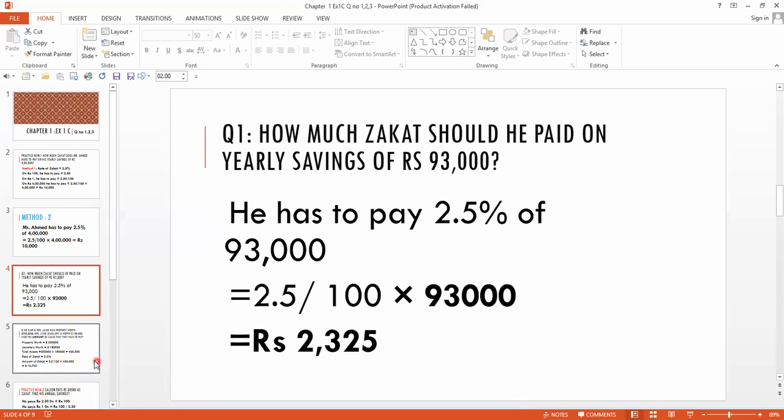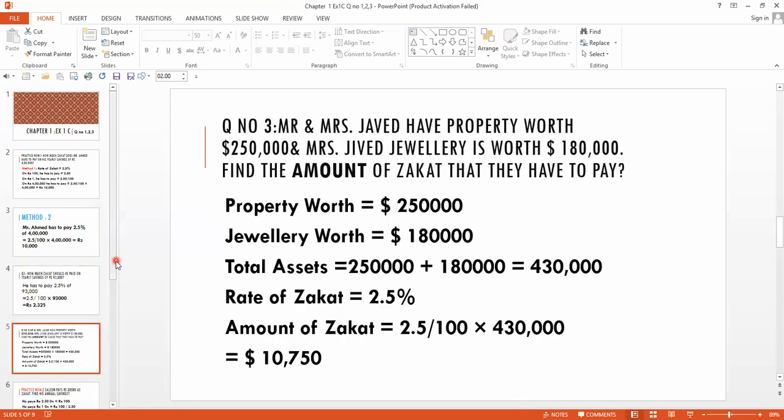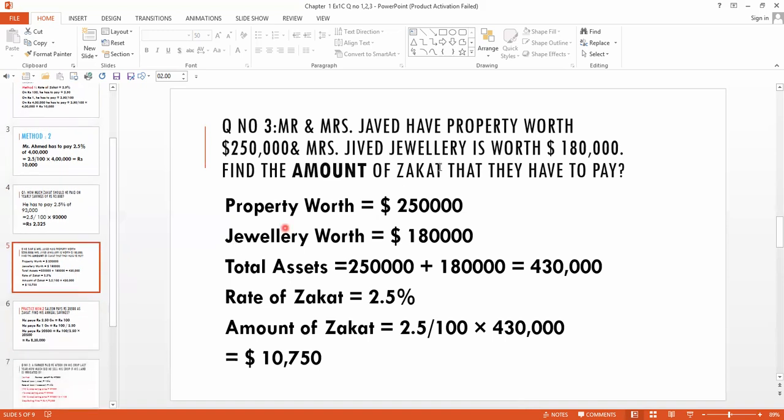Actually, this exercise is so much easier. So we move towards the next. Now after question 1, we have to do question number 3. Why? Because in the exercise we have only 3 questions, and out of 3, 2 are related to zakat. Question number 1 and 3. So first we have to solve these 2, and both of these are also related to practice now 1. After that we have to solve the question related to ocean. Clear?